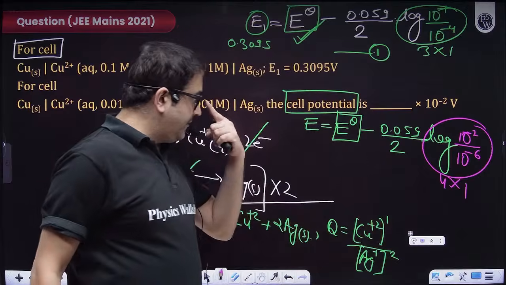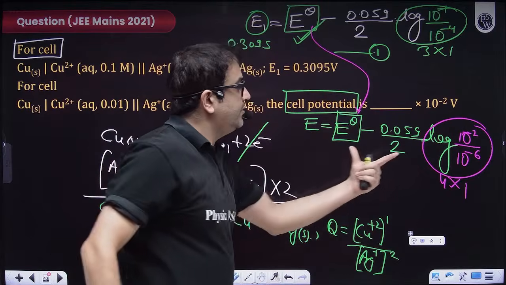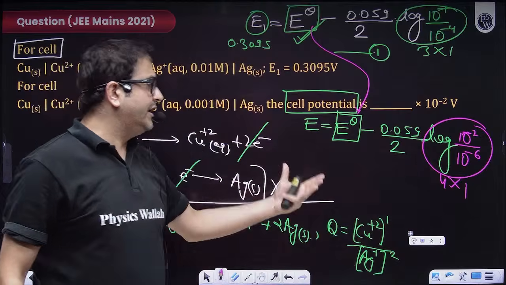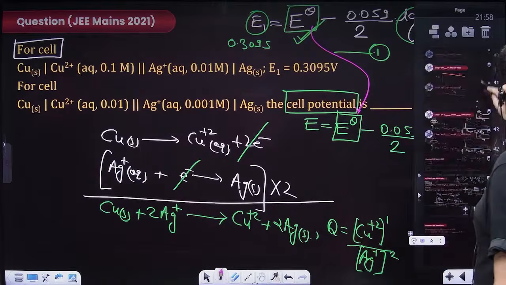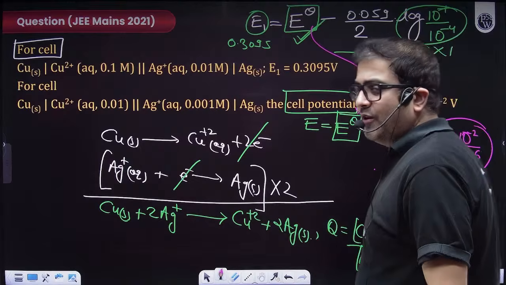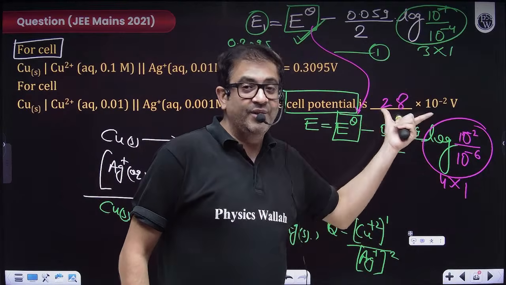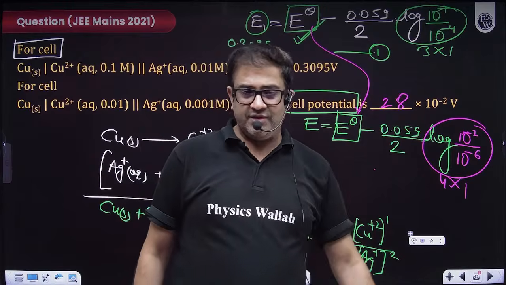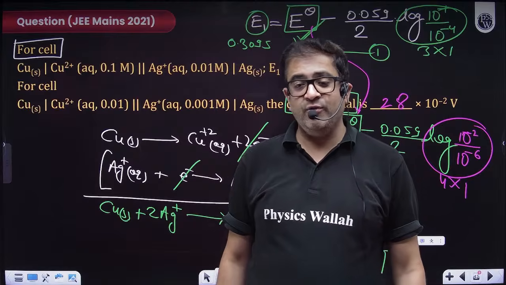So 4 into 1. The E naught value you will directly put from the top. This you can solve easily and you will get your answer. Let me help you with the answer. The division is definitely your piece of job. Yes, you will be having 0.28 something. So you have to report it as an integer into 10 raised to the power -2, so your answer will be 28. So the answer will be 0.28 something. Cool? Cool, everybody?